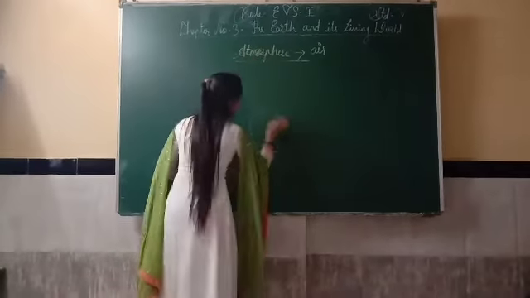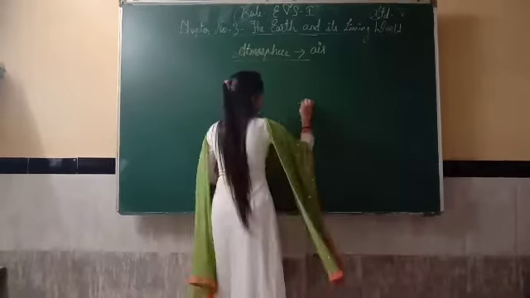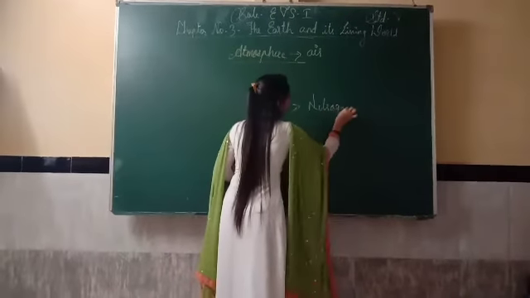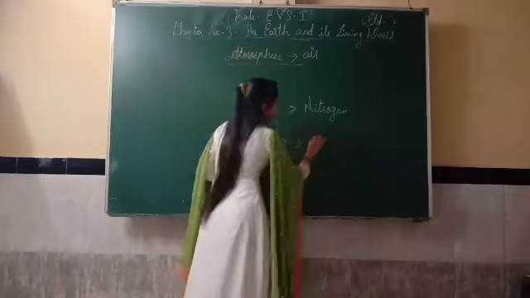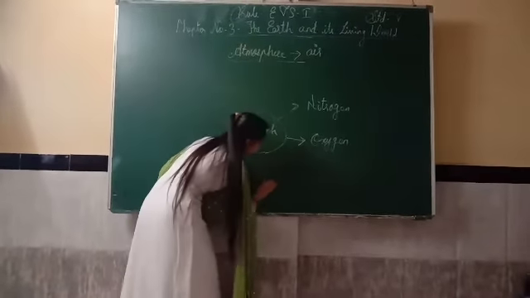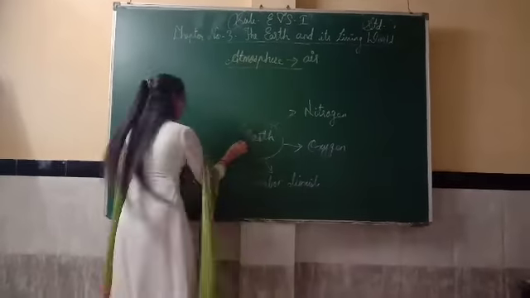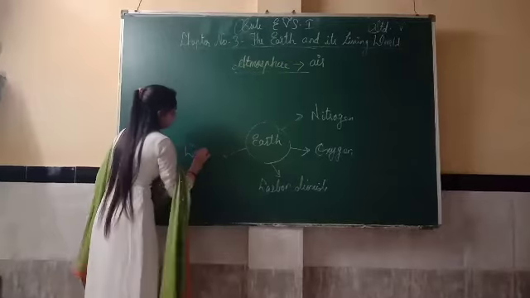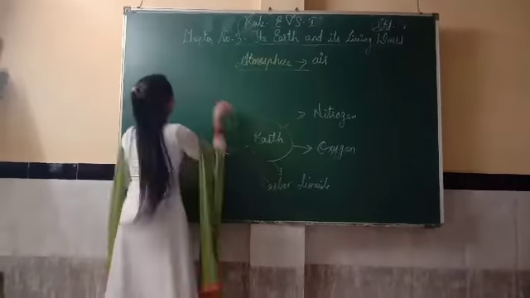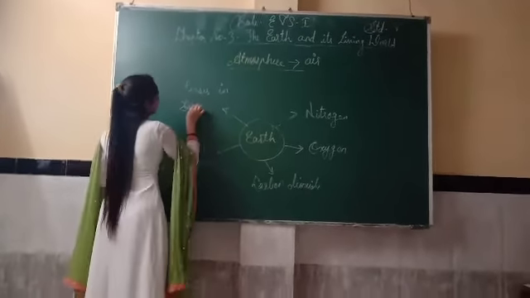For example, see this. This is the earth, and in this earth we have many types of gases, that is nitrogen, oxygen, carbon dioxide, water vapor, and gases in small quantities.